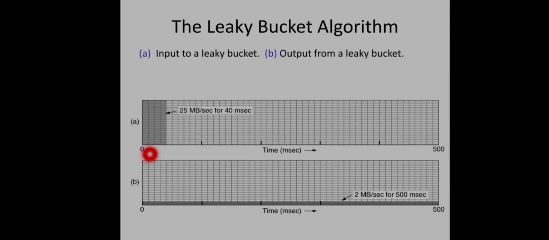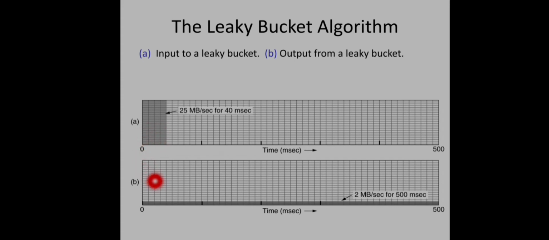You can see here that the input traffic has a rate of 25 megabytes per second and it lasts for 40 milliseconds. So how much data will actually be transferred? In 1 second it could have transferred 25 MB, but it takes only 40 milliseconds, so that much only will be transferred. So 40 milliseconds into 25 MB is the total amount of data transferred: 25 into 10 raised to 6 into 40 into 10 raised to minus 3, that is equal to 1 MB. So within these 40 milliseconds, the data transferred will be 1 MB.